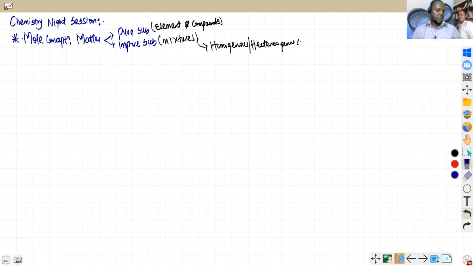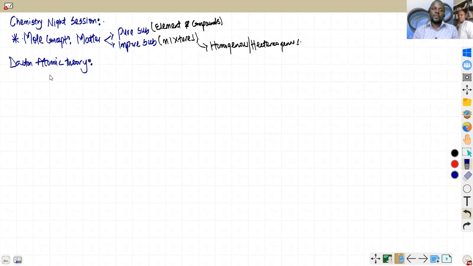So the next thing we talk about, having said that, we'll now talk about the definition of each of them. If there is any definition you don't know, you need to work on it and try as much as possible to get it. The next thing, which is quite important in the exam also, which you can't run away from, is the Dalton atomic theory, starting from scratch so that I don't have issues. Atomic theory.